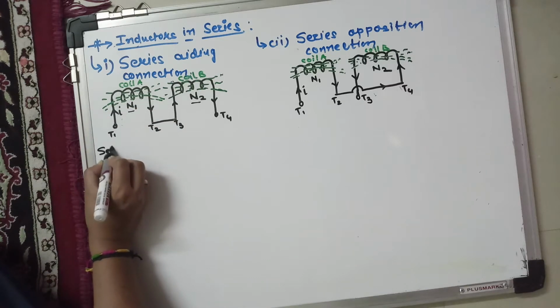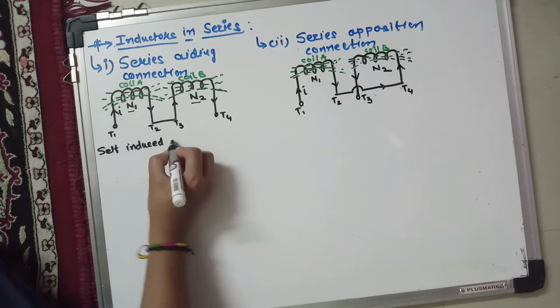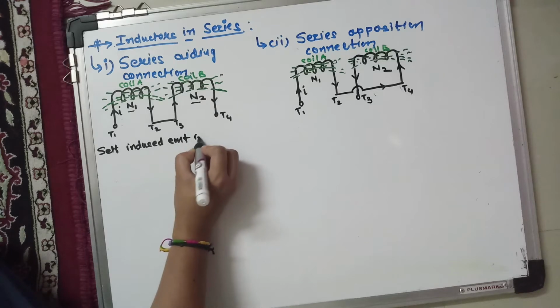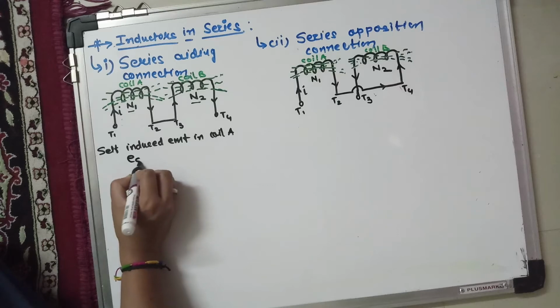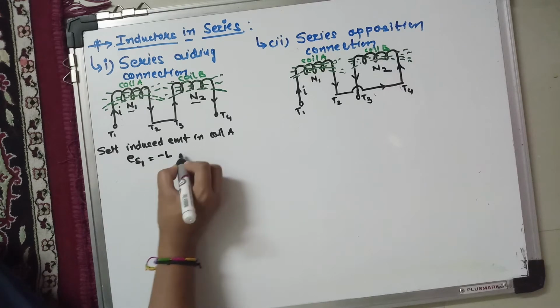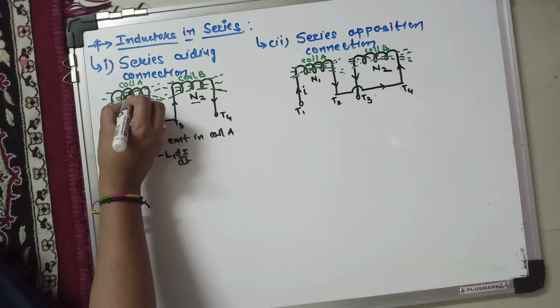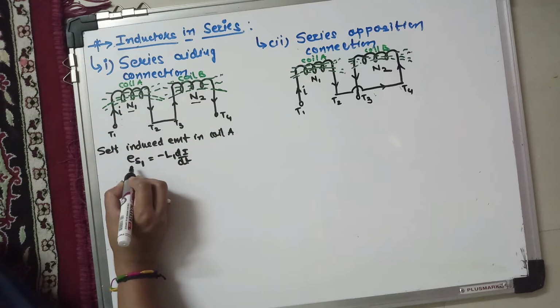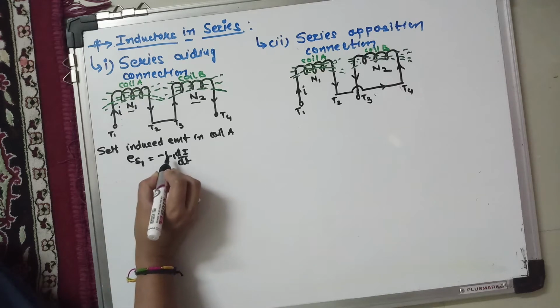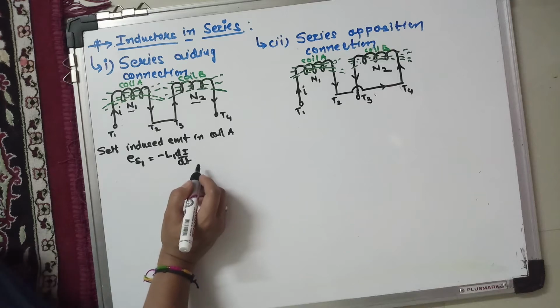The self-induced EMF in coil A, when a current I is flowing through coil A, is given by the equation ES1 equals minus L1 di by dt, as per Faraday's law of electromagnetic induction.